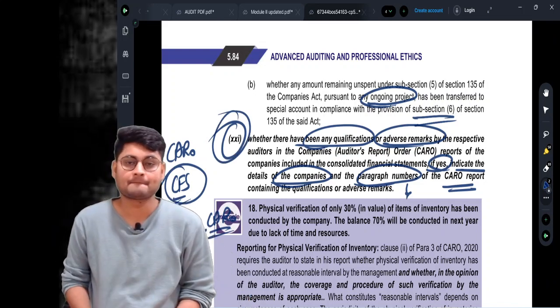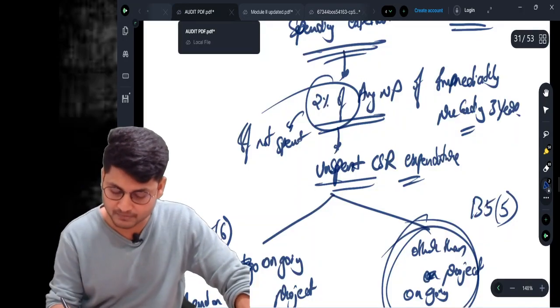Let us write clause number 21 also to complete this.